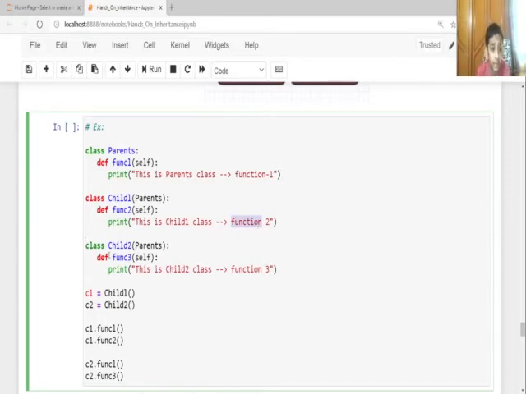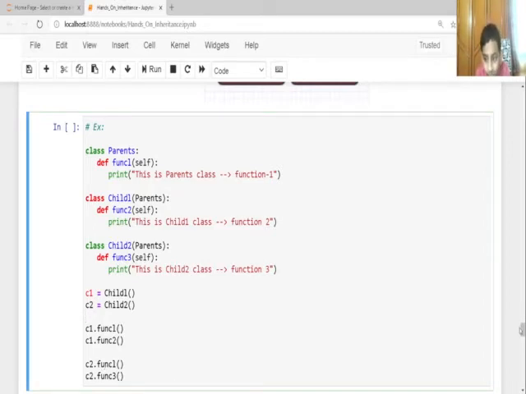And I've created another class named Child2. It's inheriting from Parents, and I'm going to create a method function3 with the self parameter. Print: this is child2 class function3. So C1 equals Child1, C2 equals Child2, C1.function1, C1.function2, C2.function1, C2.function3.